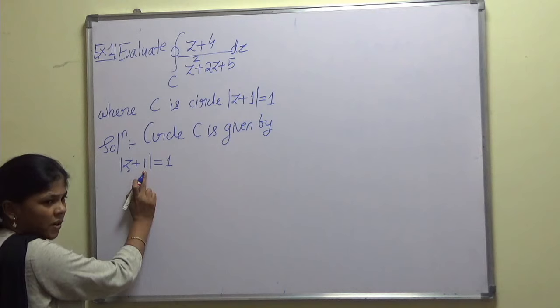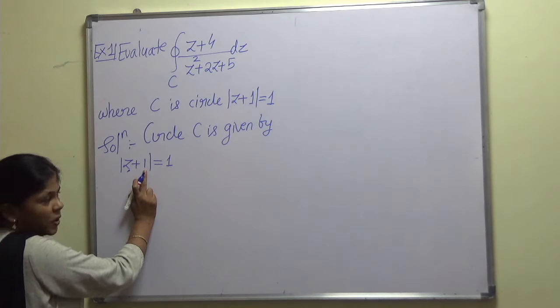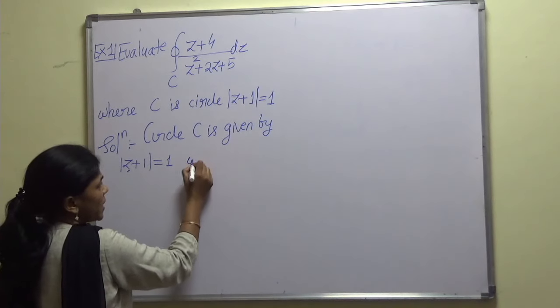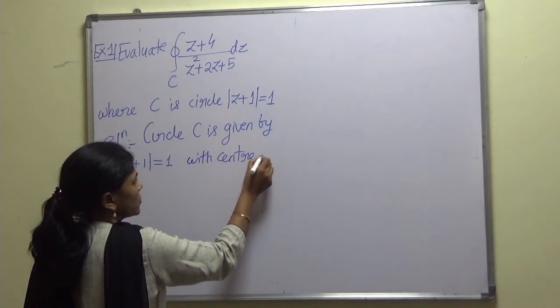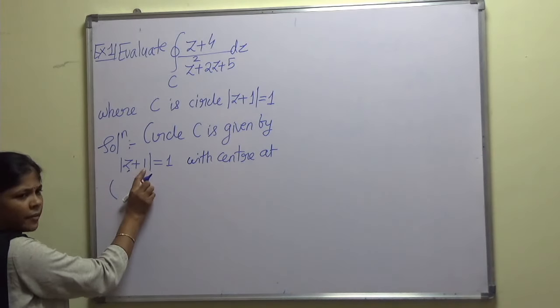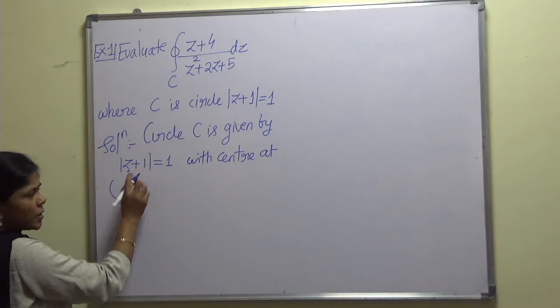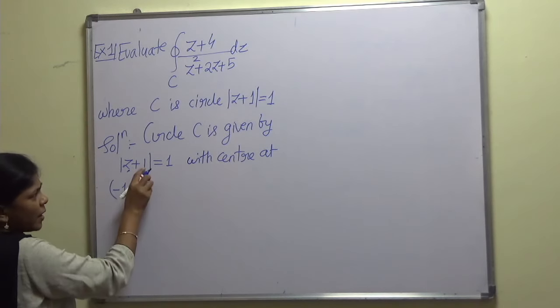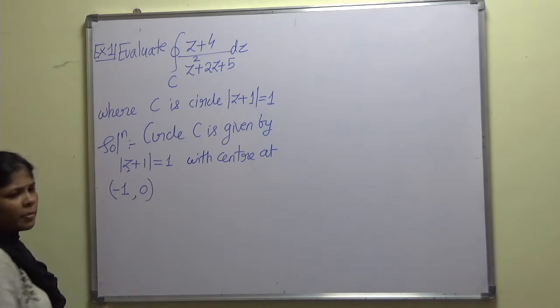Because i is not there, this will be nothing but the x coordinate of the center. So with center at, the x coordinate of this center will be 1, and we assign the sign exactly opposite to this, that is minus 1. Now here the imaginary part is missing, so the y coordinate will be 0.